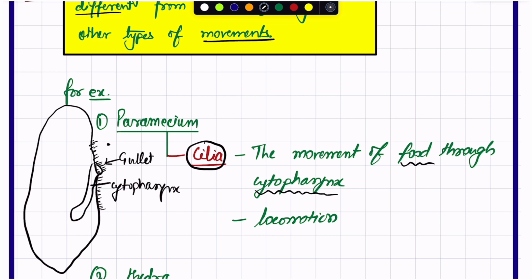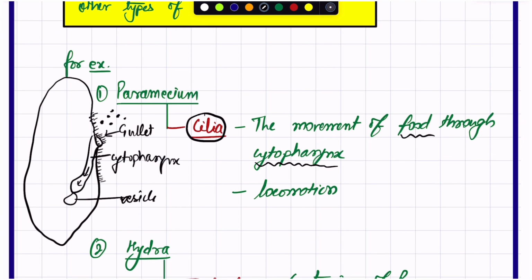Via the gullet, whatever food particles are present in the inflow of water will go up to here, and then there will be formation of a vesicle and further things will take place. We are not going into that, but definitely the movement of food through the cytopharynx is guided by the cilia present all around the gullet.